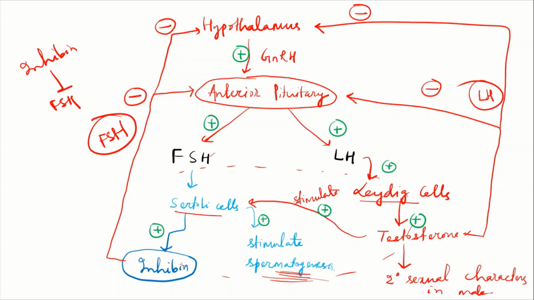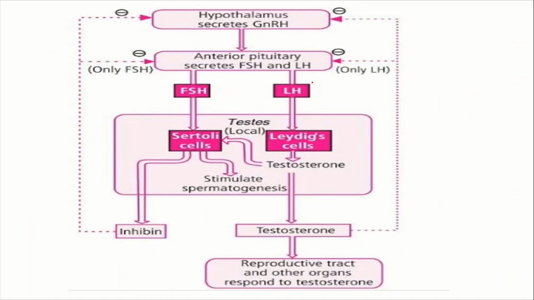It gives a message to the anterior pituitary to not secrete the LH hormone, and it also sends a message to the hypothalamus to stop secreting LH hormone. So I can say that testosterone has an inhibiting effect on LH, and inhibin has an inhibiting effect on FSH. This is all about the hormonal control and regulation. This is another structure for you.